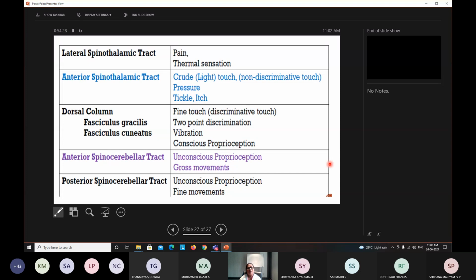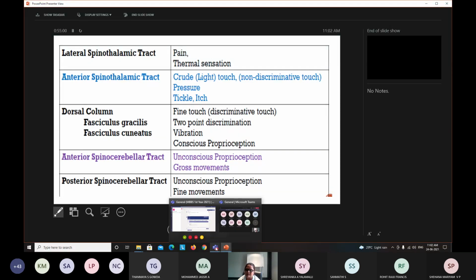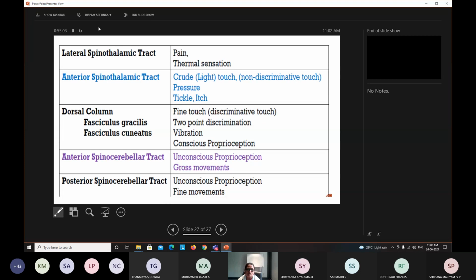So this is all about the ascending tracts. Very, very important. You must understand and remember the dorsal column tract and the anterolateral column tract. These are very commonly asked, and in clinical examination you are going to test all these, how they are perceived, and when they are lost. Okay? Any doubt in this, you can mark it, you can ask it now, I'll give you 2 minutes, or in the next class you can ask. So this completes the discussion about the ascending tracts.